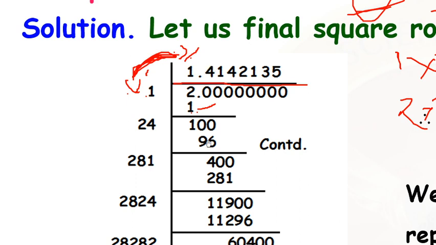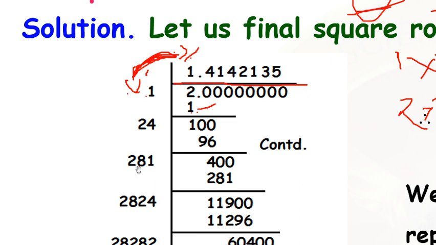24 times 4, 96 will come. From 100, 96 removed means 4 is the remainder. Again, we can take zeros here. Now this 4, we are making it double. 2 we are keeping like that only. This 4 doubled will become 8. Now we have to take one number. 281 1 times 281. If we take 2, 282 2 times, it will become more than 400. So we have to take 1 only. 281 1 times 281. So 119 is the remainder.